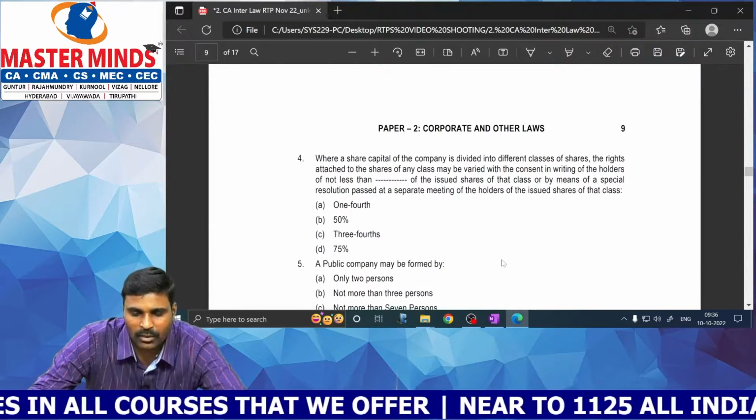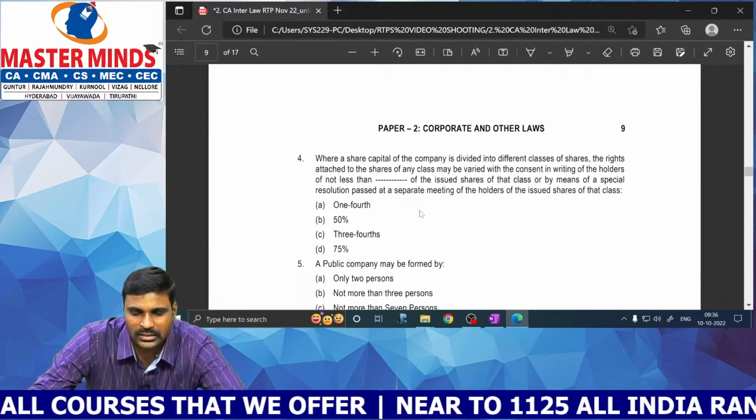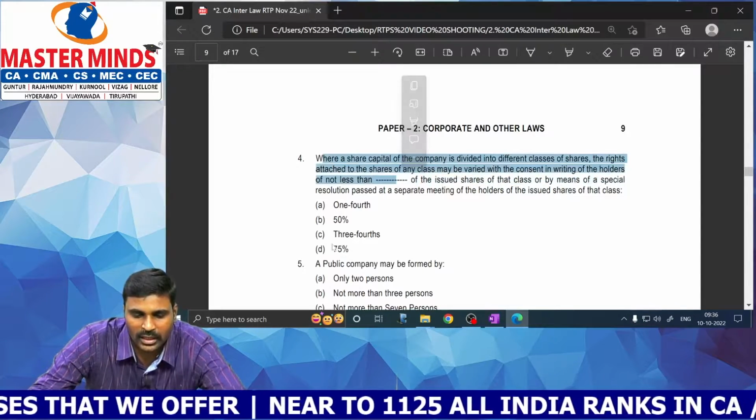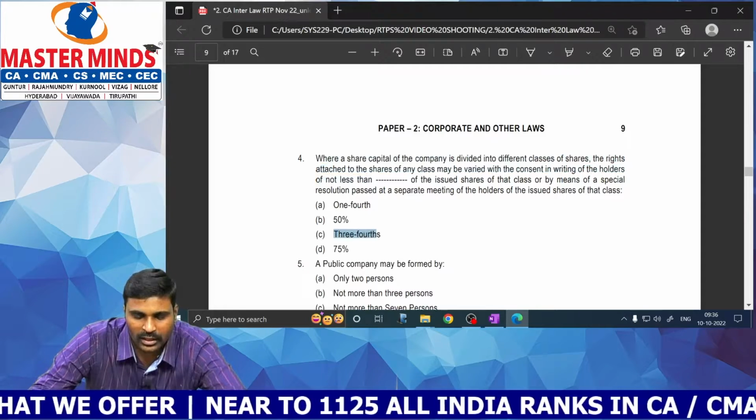Next, where a share capital of the company is divided into different classes of shares, the rights attached to the shares of any class may be varied with the consent of the holders of not less than 3/4 of the issued shares of that class.